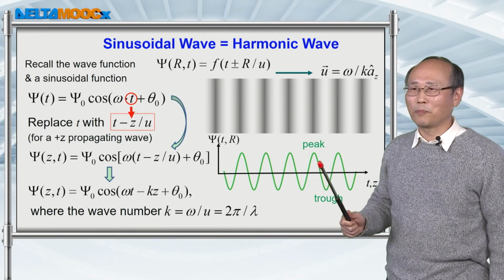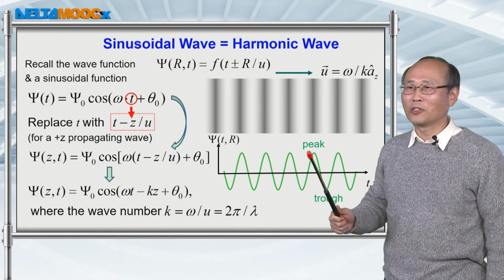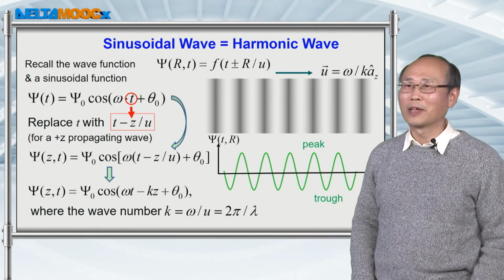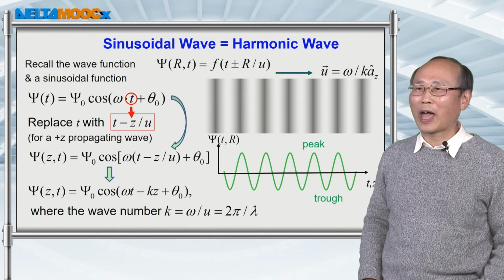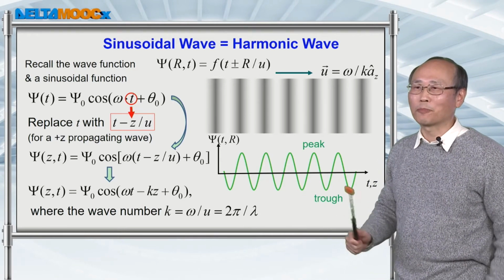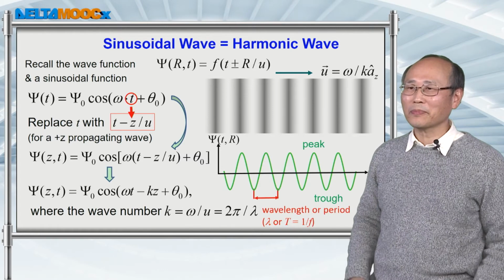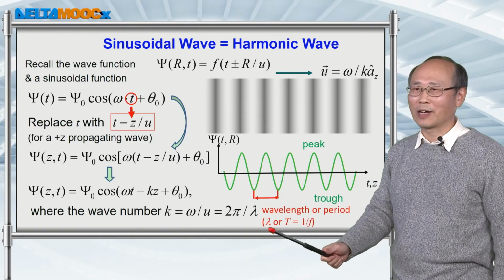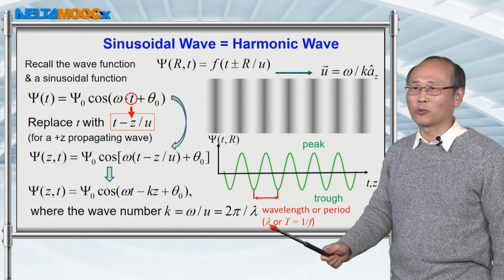You see peaks and troughs denoting the amplitude of this sinusoidal function. The whole amplitude pattern will move in space over time, and the spatial period of this pattern is called the wavelength of this wave.